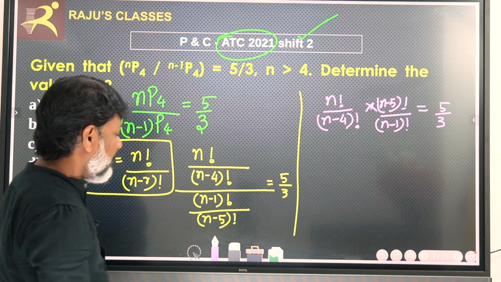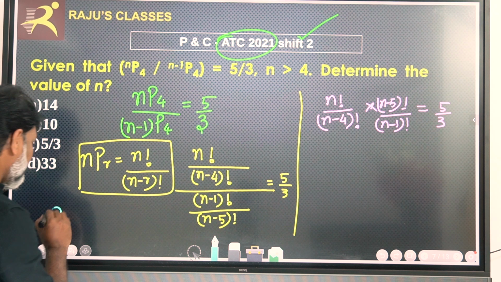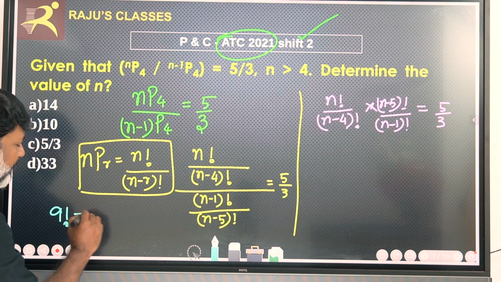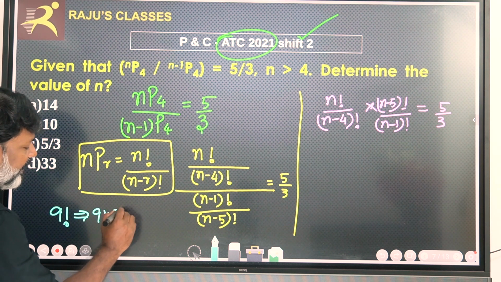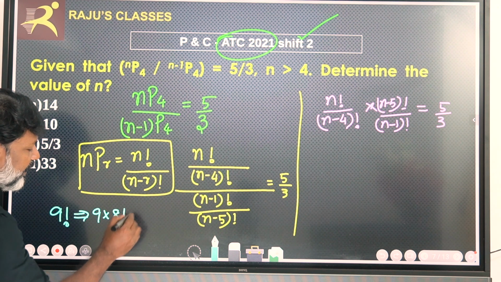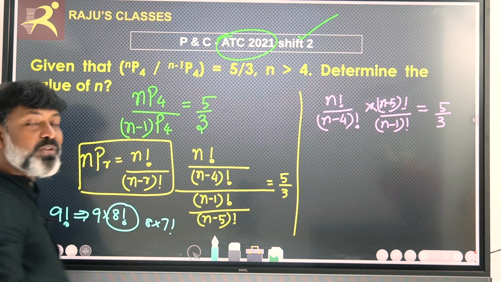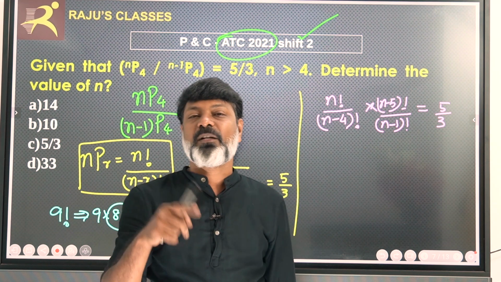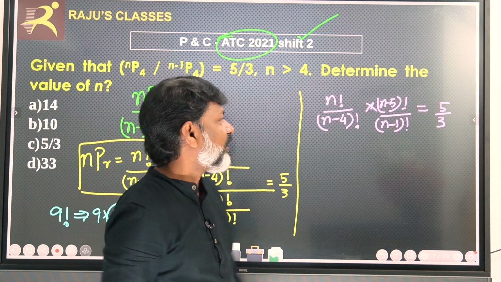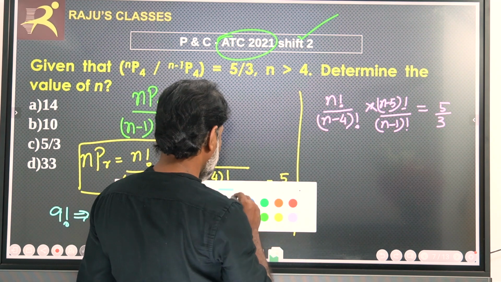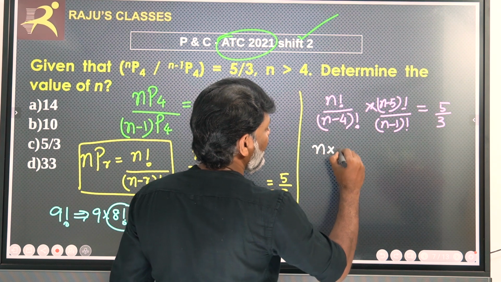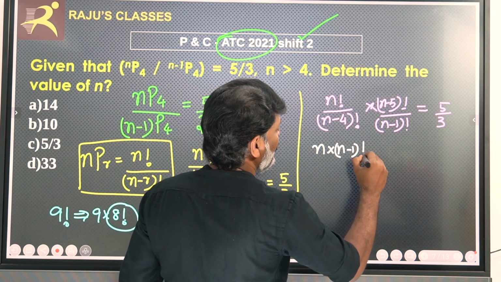Now suppose we take 9 factorial. It can be written as 9 into 8 factorial, and 8 factorial can be written as 8 into 7 factorial. Therefore, n factorial can be written as n multiplied by n minus 1 factorial.